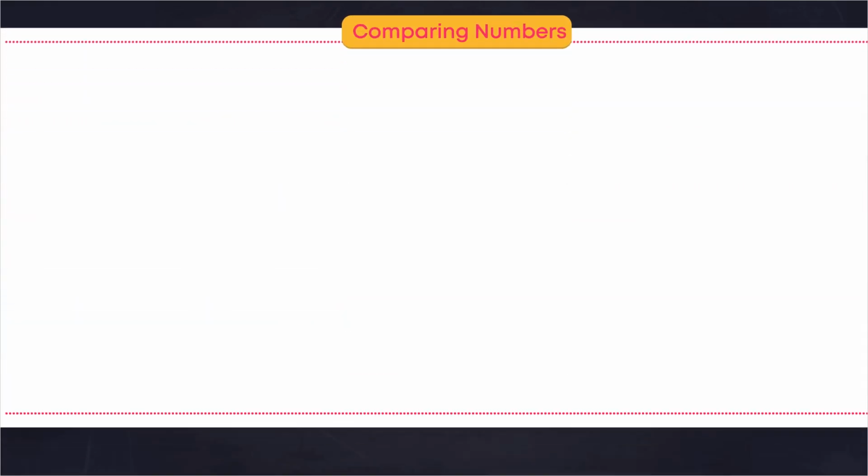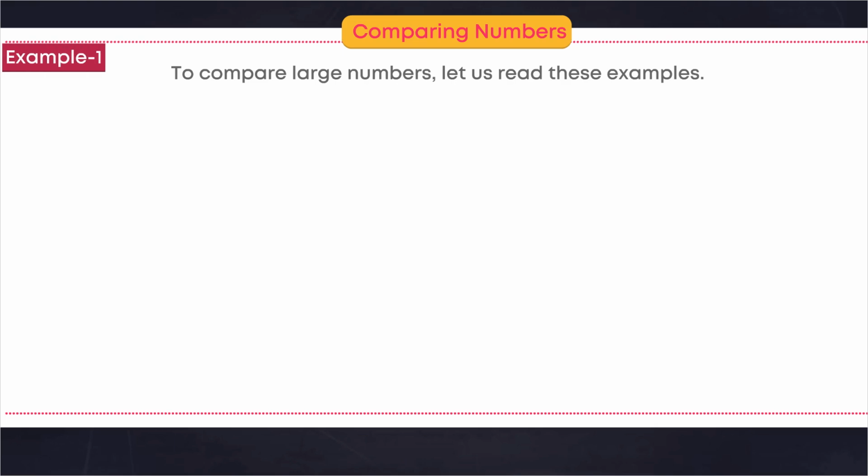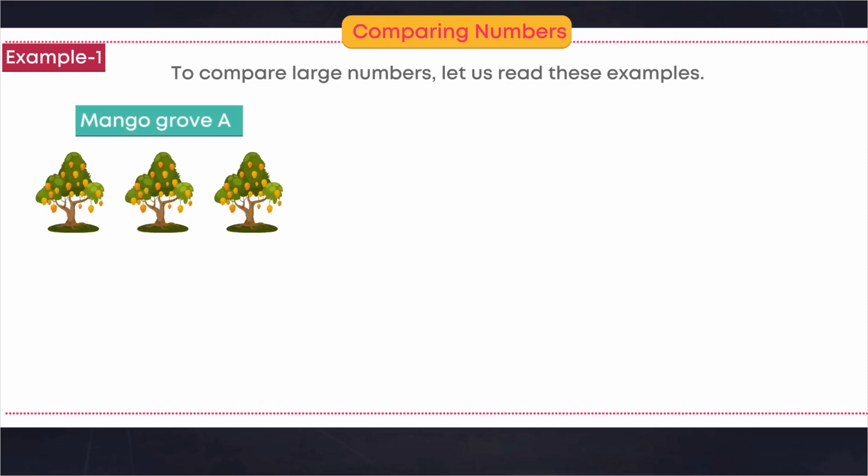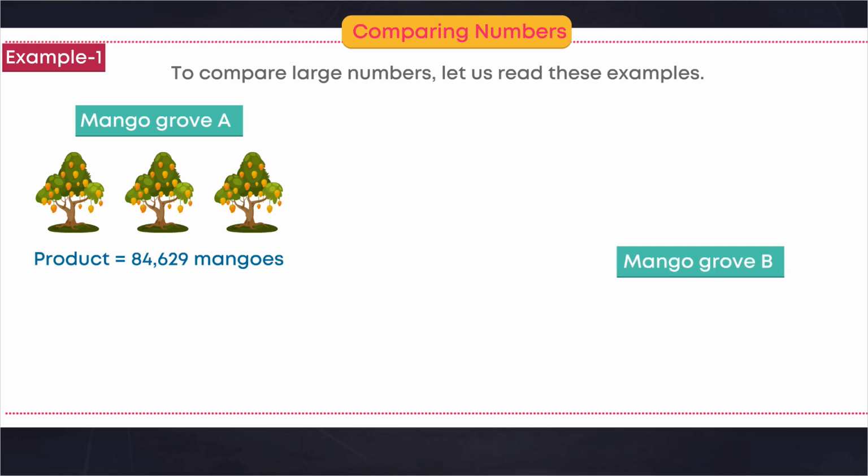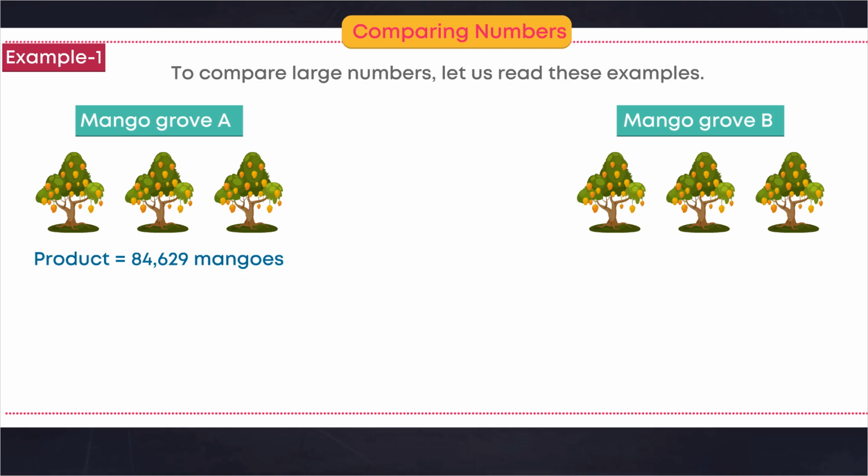Comparing numbers. To compare large numbers, let us read these examples. Example 1. Mango Grove A. Product is equal to 84,629 mangoes. Mango Grove B. Product is equal to 1,19,425 mangoes.